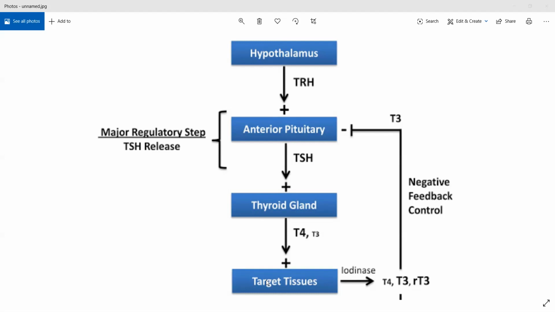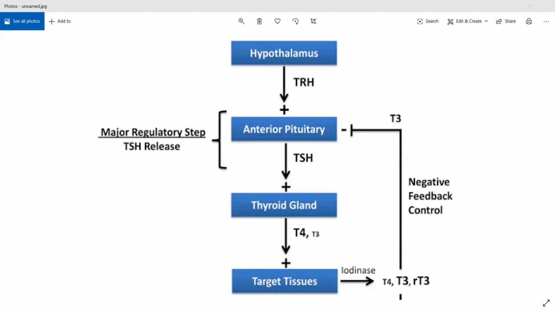So in this sense, T3 represents the more active form of thyroid hormone. T4 is more common in your circulation and easier to circulate, whereas T3 is the active form which can be used by your cells. That is the basic difference.